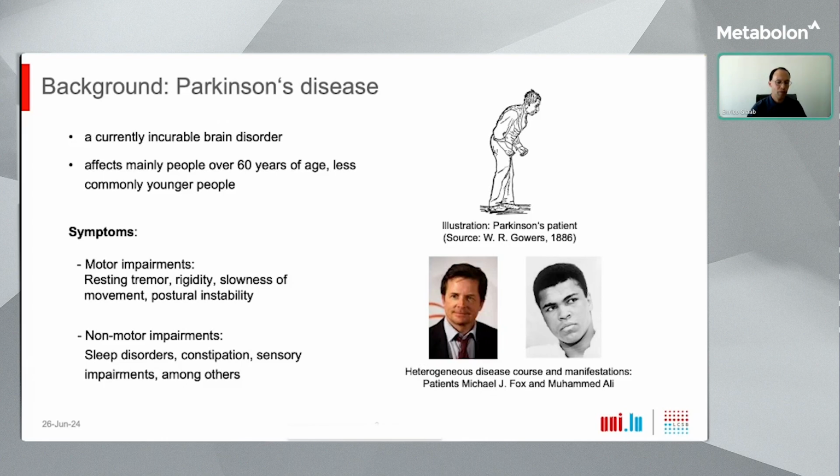In general, the symptoms are very heterogeneous. And here on the bottom right, you see two famous patients who reflect both the heterogeneity of the disease course and the manifestations. The actor Michael J. Fox on the left developed the disease at a young age when he was 29, likely also due to genetic influences, and it progressed rather slowly, whereas the boxer Muhammad Ali on the right developed the disease in his 40s, probably influenced by boxing-induced head trauma, and he experienced a rather rapid decline. So this disease has many different phases, and our aim is to understand it better.